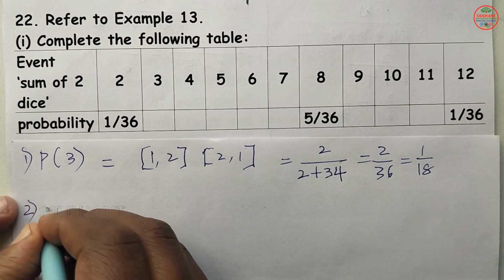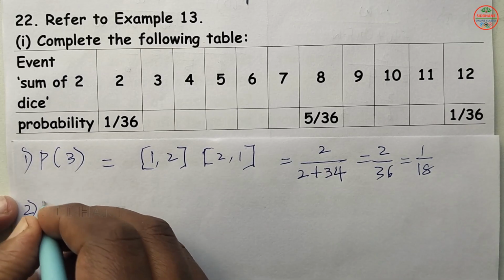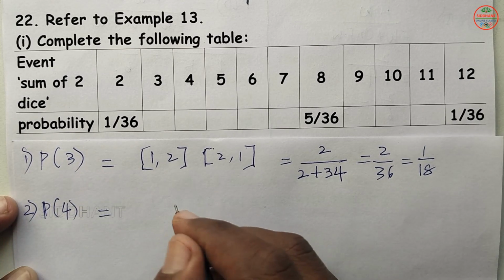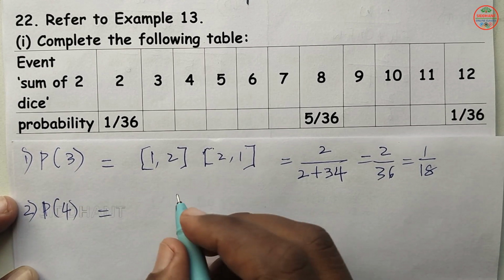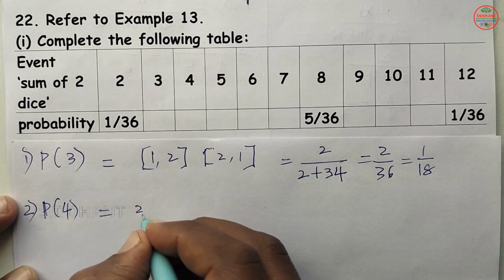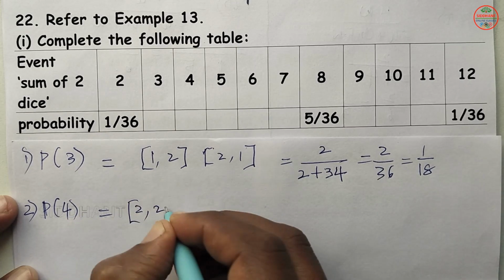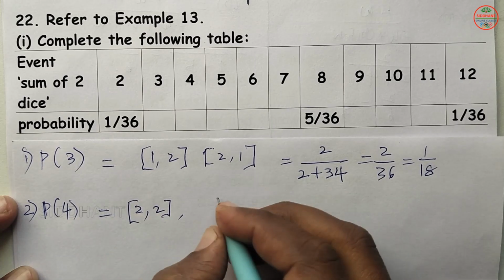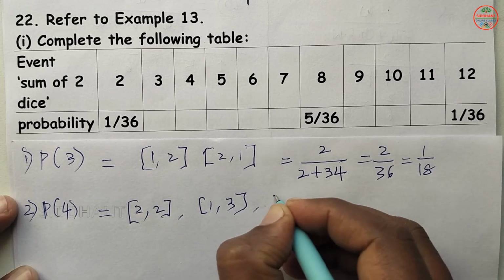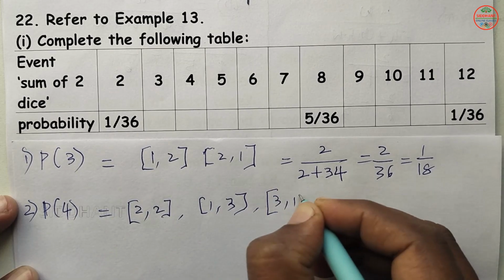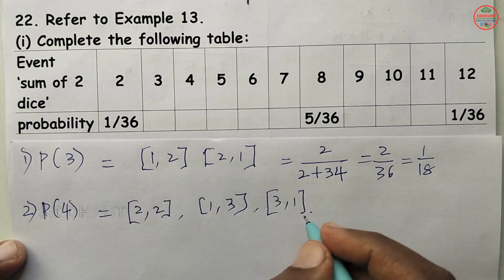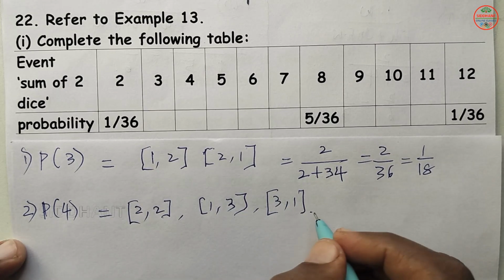Next, when you are going to see the probability of 4: when two dice are summed, you should get 4. The possibilities are 2 comma 2, one option; next 1 comma 3; next 3 comma 1. So 2 plus 2, 1 plus 3, 3 plus 1, we have 3 favorable ways here.